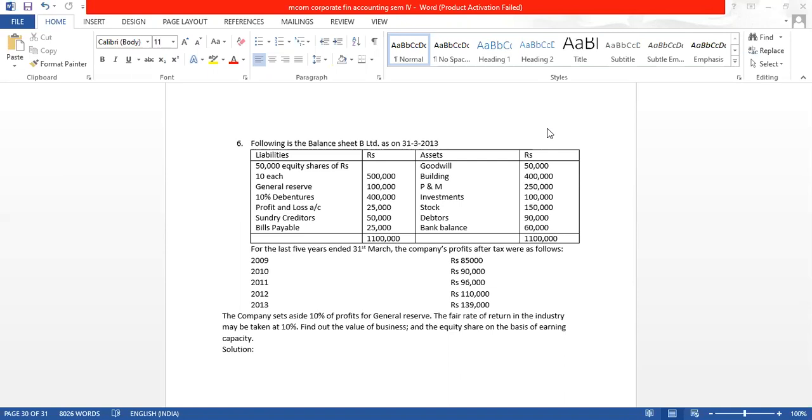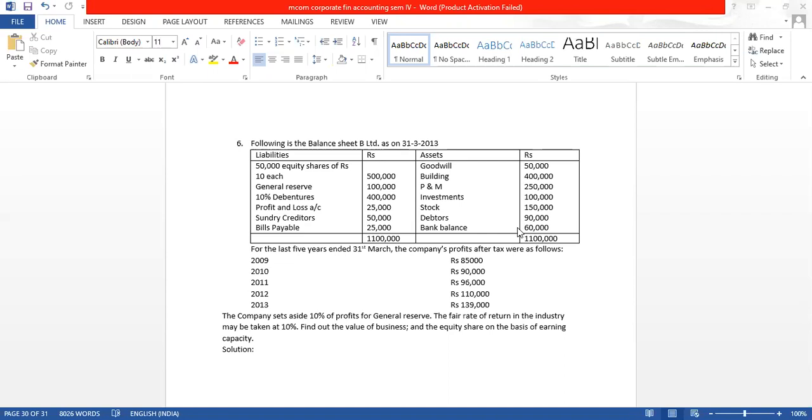Now, after the balance sheet, what else have they given? For the last 5 years ended 31st March, the company's profit after tax were as follows. So from 2009 till 2013, and the balance sheet is for 31st March 2013. They have presented the profit after tax for the last 5 years: 85,000, 90,000, 96,000, 1,10,000, 1,39,000.